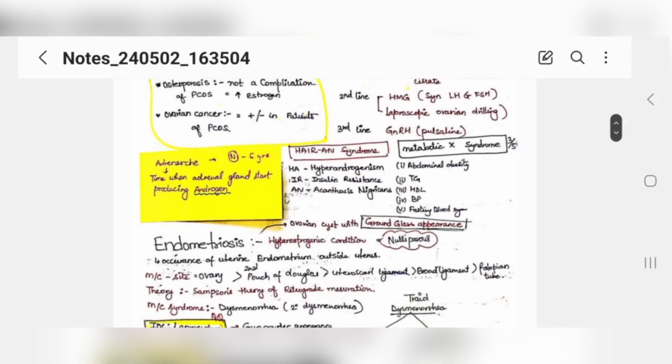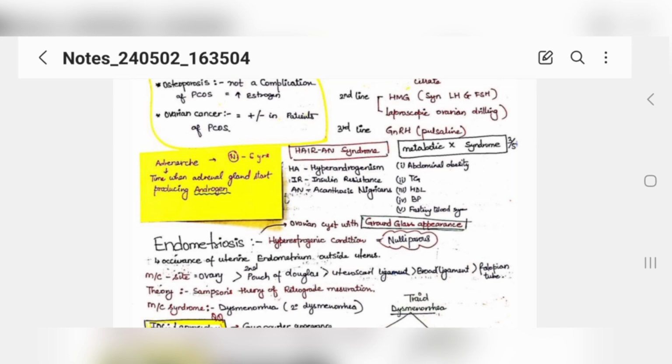We have these two conditions, metabolic X syndrome. Some of you would know this and some of you don't. How you can remember metabolic X syndrome is that if a patient is fat and she is diabetic, if her fasting blood sugar is high, then she has diabetes, she would be having hypertension, so her BP will be raised. If her BP is raised, her triglyceride level would be high and her HDL would be low, and she is obese, which means mostly Indian females have abdominal obesity.